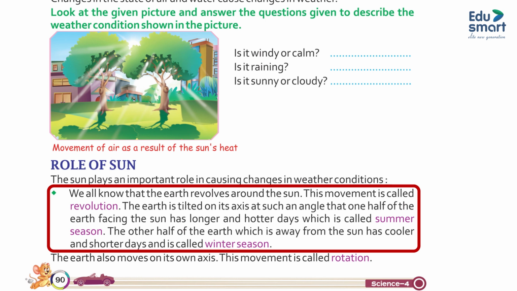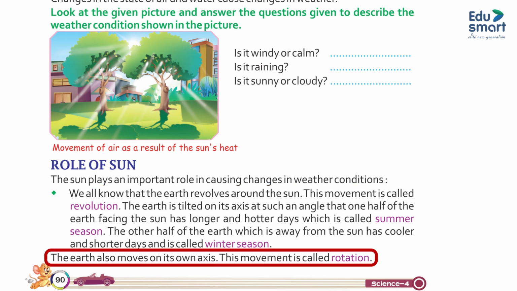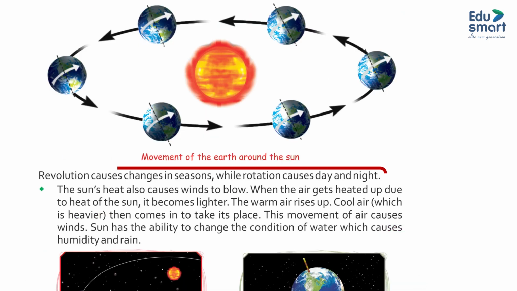The earth is tilted on its axis at such an angle that one half of the earth facing the sun has longer and hotter days, which is called summer season. The other half of the earth which is away from the sun has cooler and shorter days and is called winter season. The earth moves on its own axis. This movement is called rotation. Revolution causes changes in seasons, while rotation causes day and night.